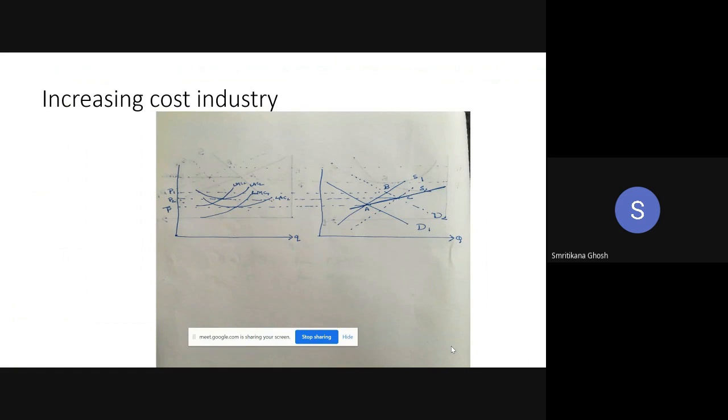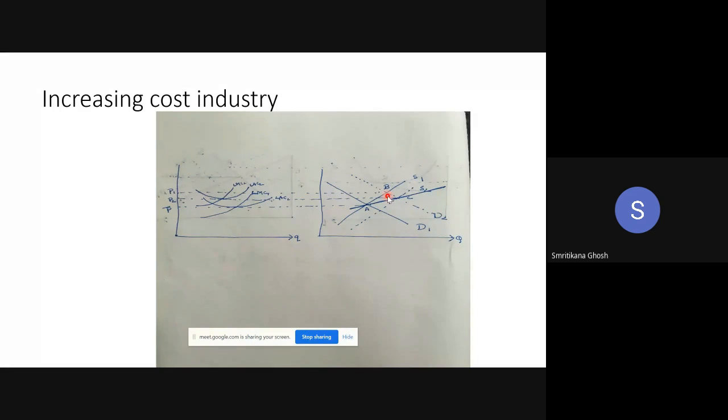Okay, so SAC1, LMC1, this is the first set of curves for the farm. P bar is the initial equilibrium price, the long run equilibrium price. This is our starting point. So we have started from the long run equilibrium. Now there is an increase in demand. So the demand curve has shifted to D2. Given this D2, the new equilibrium in the industry is B.